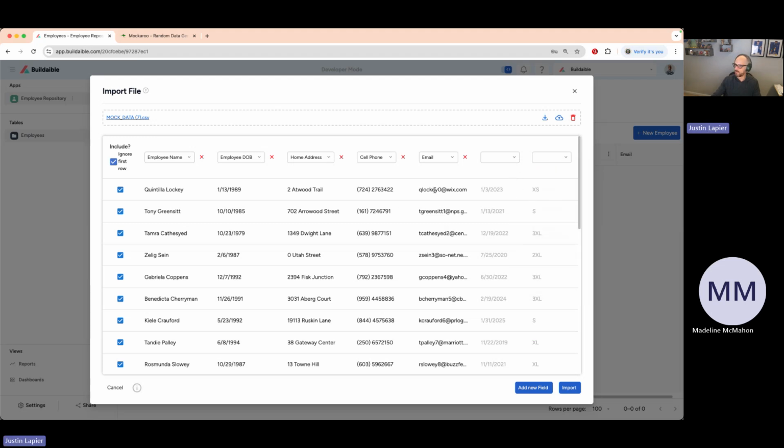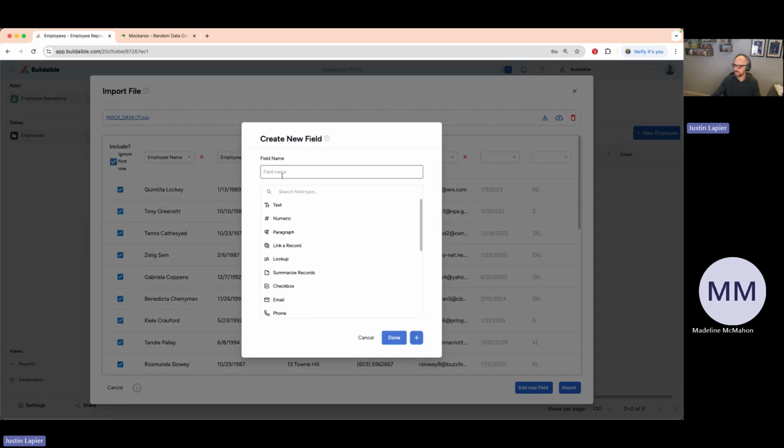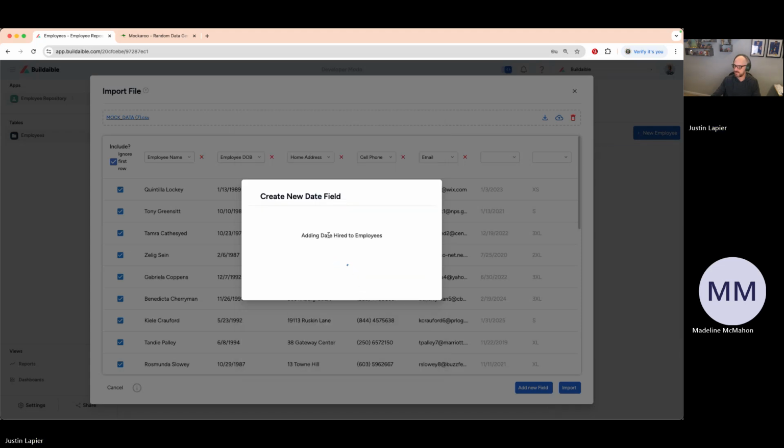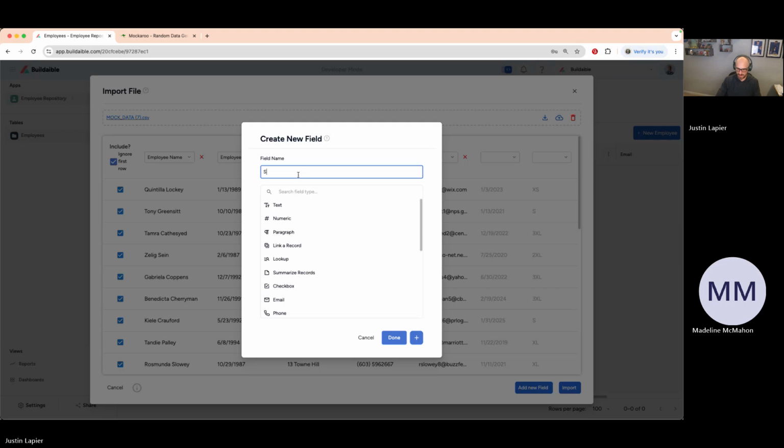So before I import, I don't have to cancel out this import, go create these fields, and then come back and redo this. I can actually scroll to the bottom of the import process, which is right here, and click Add New Field. The first field I'm going to add is their date hired. So we'll hit Add Field, date hired, and we're going to choose a date field. And then I also know I need shirt size, so I'm going to hit the plus here and type in shirt size.